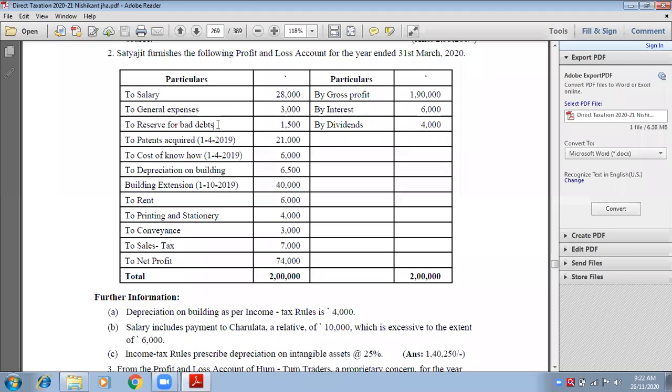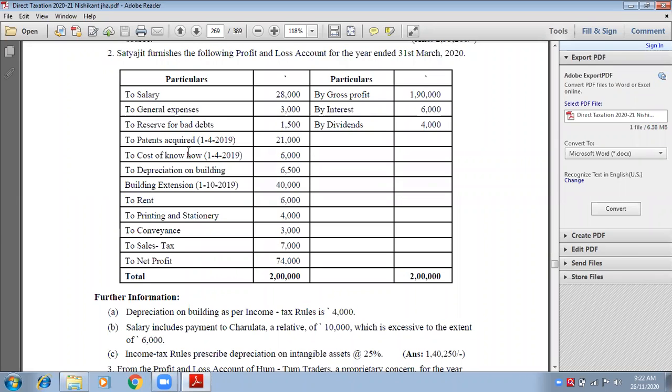Reserve for bad debts 1,500, inner column. Now next, patents acquired on 1st April 2019, that means a year ago. It has been completing 1 year from now. Today we are making the account for 31st March 2020. So patents are acquired on 1st April 2019, exactly 1 year. So 21,000 is the cost of patents acquired.